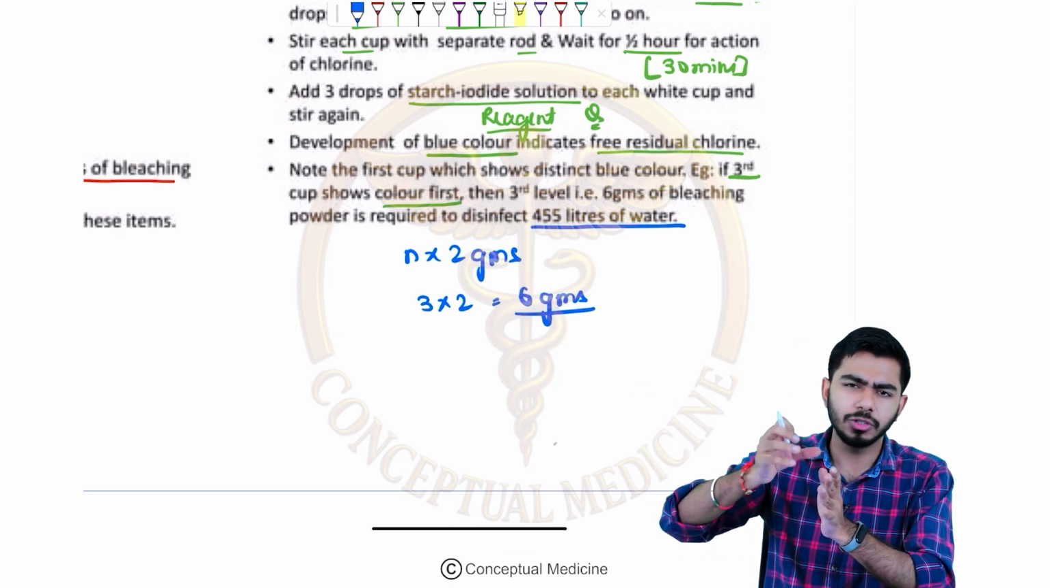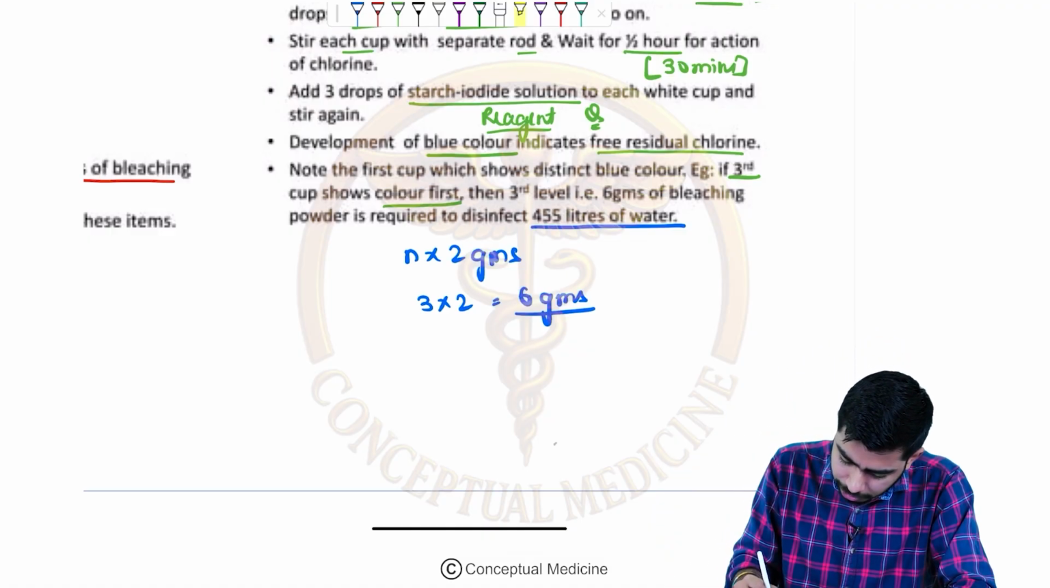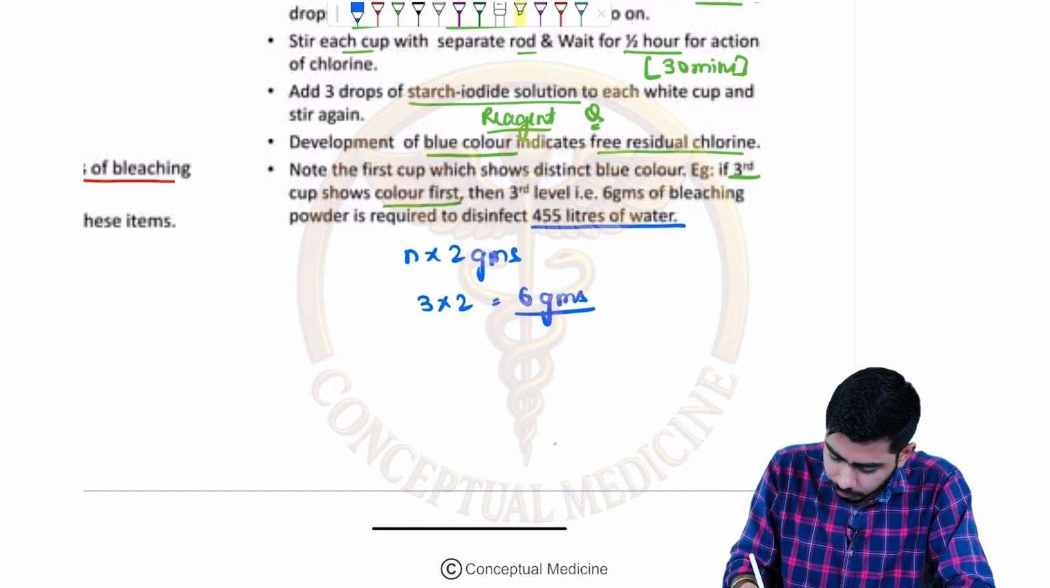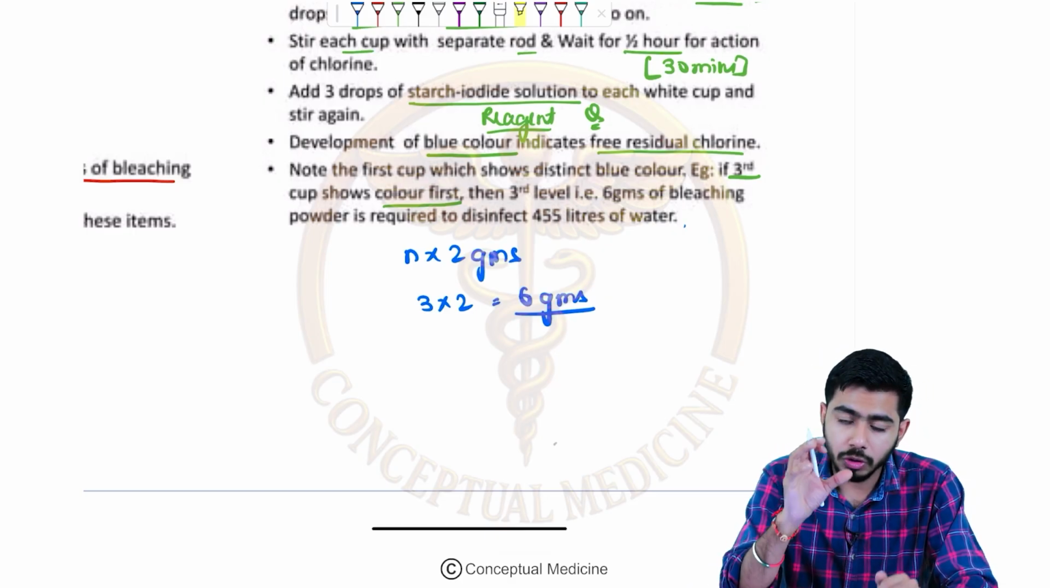So whatever amount of water is given, you will be doing the calculation, right? So that is the thing. N into 2 will be needed for 455 liters of water. That is very important. You need to remember this. Okay, so once we are clear with that, that is about the Horrocks apparatus, right?